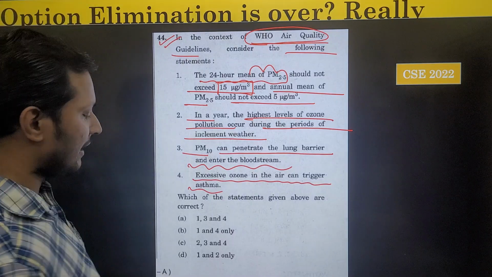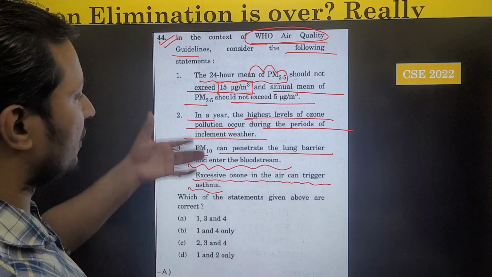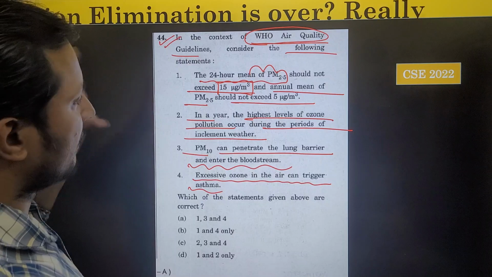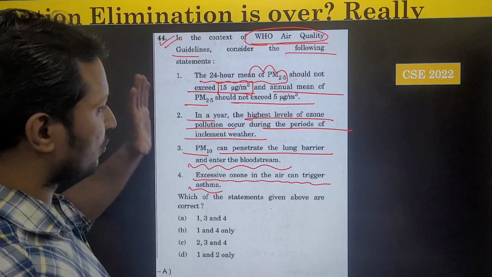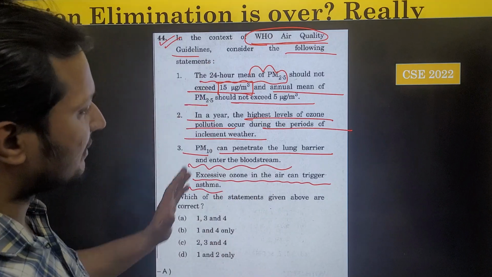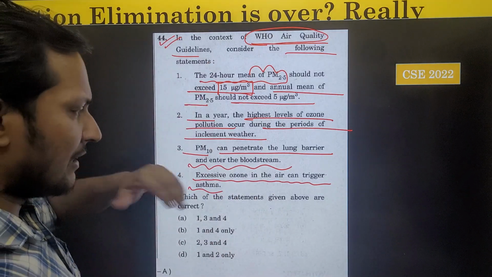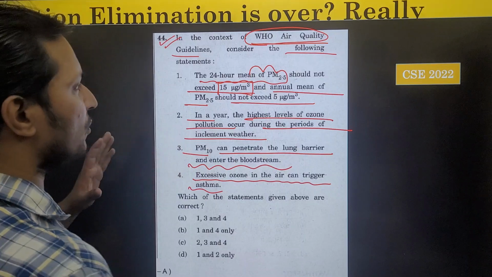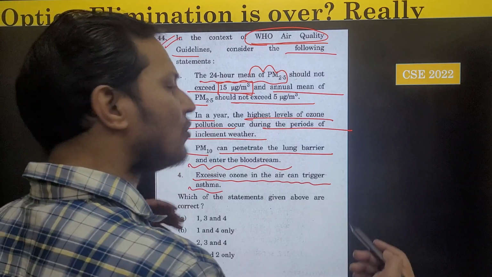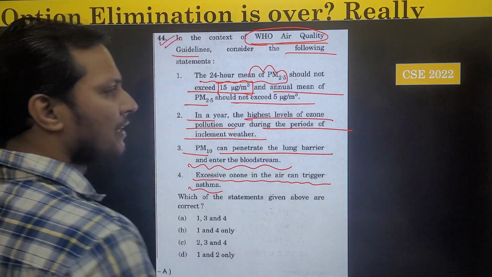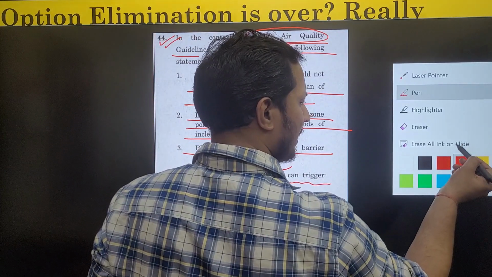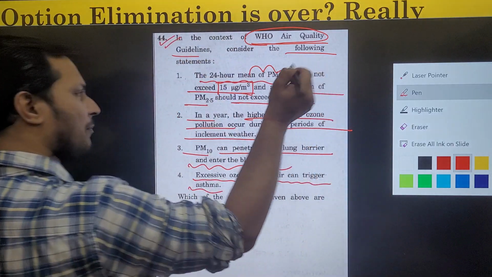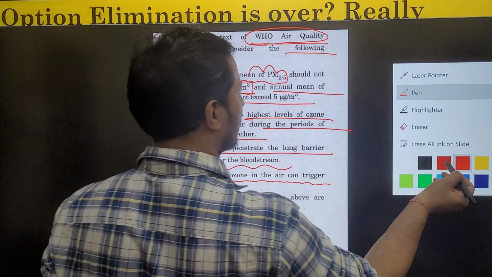So first of all, guys, if you see the options, one thing we observe is that the question appears very tough. A lot of facts and theories of ozone pollution are there. Let us try to solve this question. There are many option elimination techniques, but before I apply them, I will tell you what that student told me.